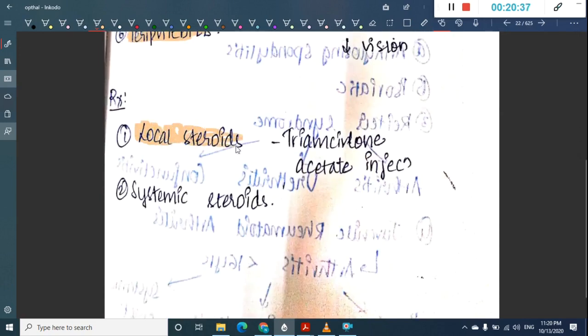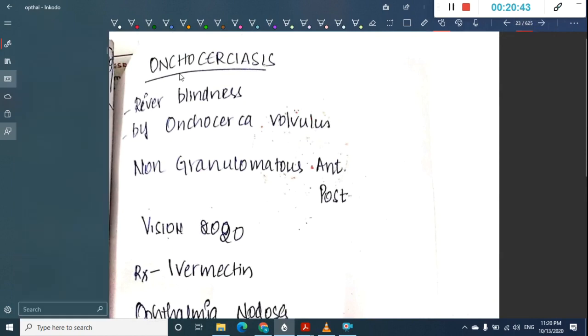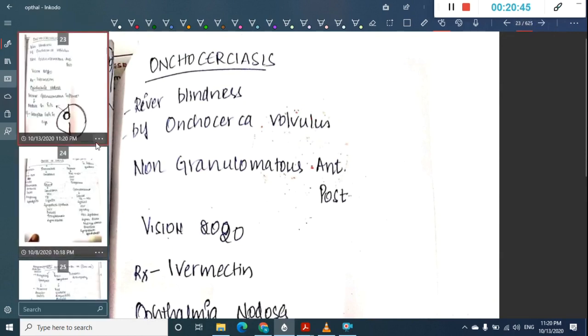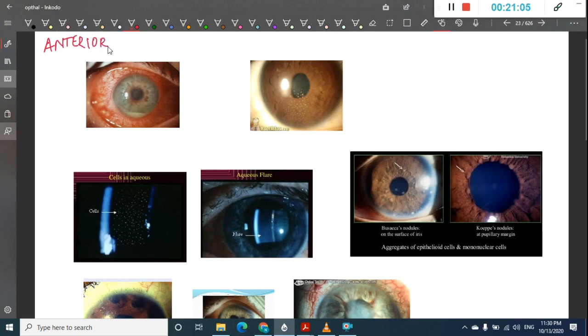So now, before going into the types of uveitis, we have learnt about anterior, intermediate and posterior uveitis. I would like to give some pictures of uveitis. These are the different pictures of uveitis, and I have labelled all the features. First we are seeing anterior uveitis.